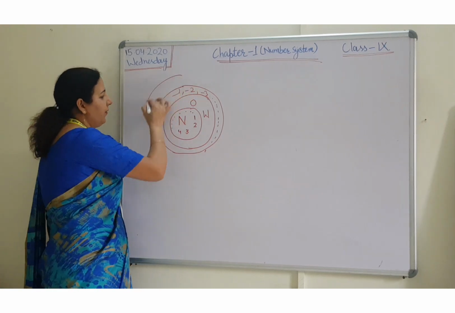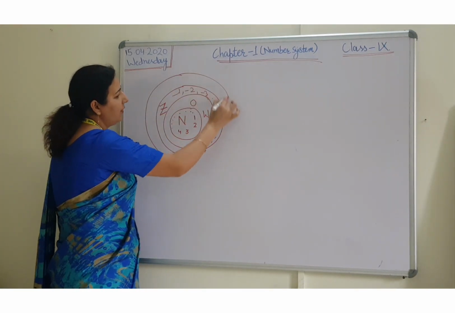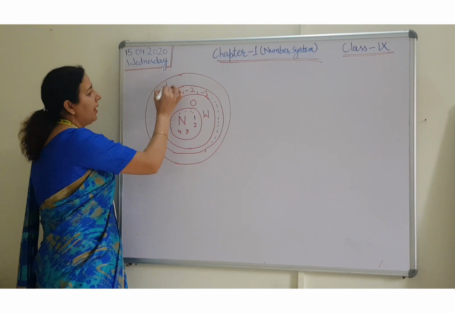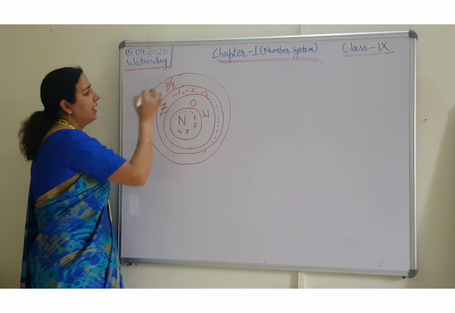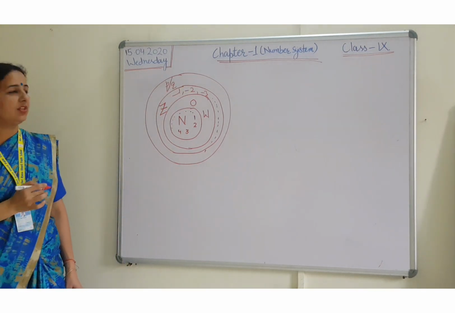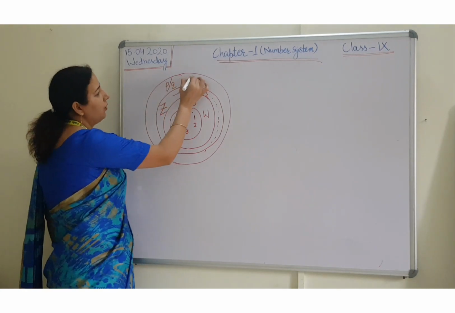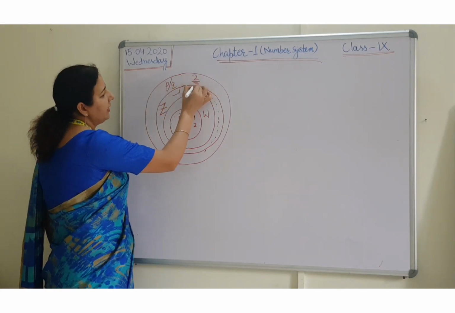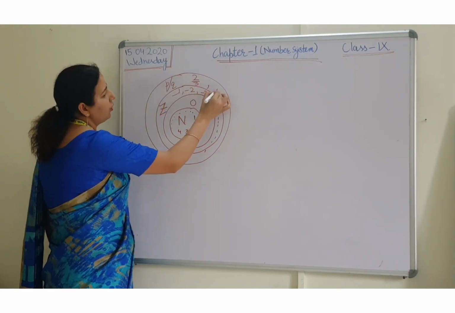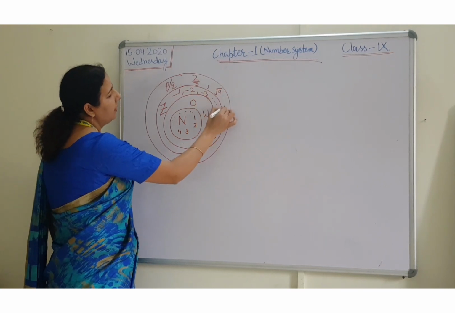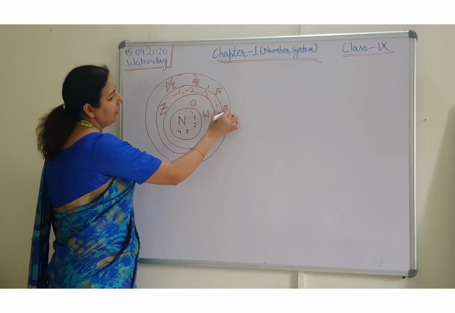After that, if we are having numbers in the form of p by q, like 2 by 3 and also like √4, √9.